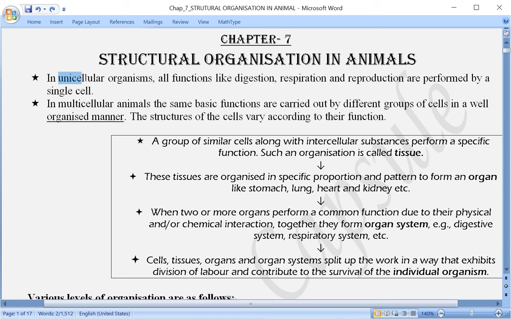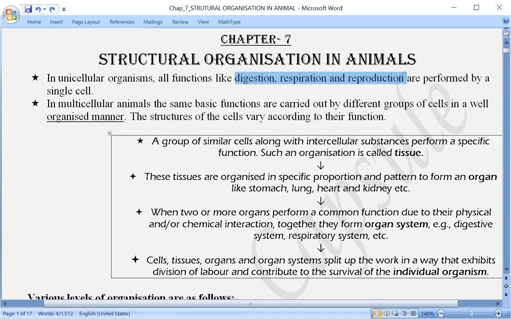Now in the case of unicellular organisms, these organisms have a single cell, and as a result, whatever function has to be performed, for example digestion, respiration, reproduction, excretion, all the processes are performed by a single cell.